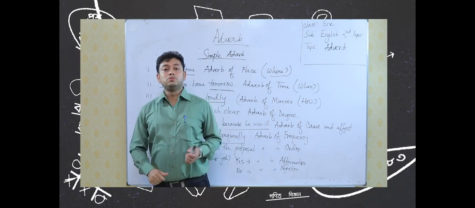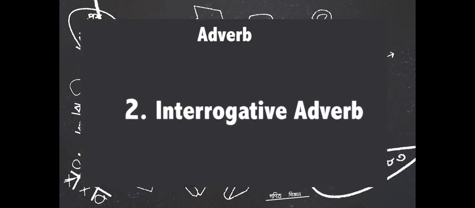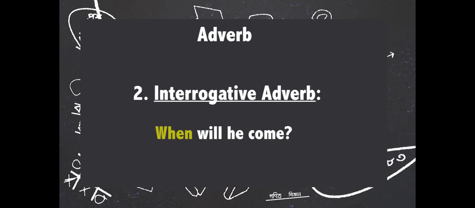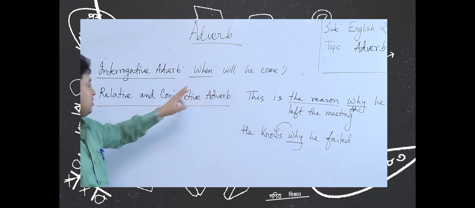Then we shall move on to interrogative adverb. So, interrogative adverb, very easy. So, some other adverbs are here. Interrogative adverb. So, same case is with interrogative here. Interrogative pronoun is modifying the verb, it becomes interrogative adverb. So, when is basically an interrogative pronoun, but it is modifying the verb, that is why it becomes interrogative adverb.